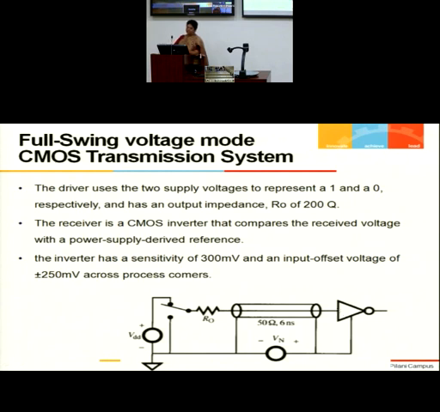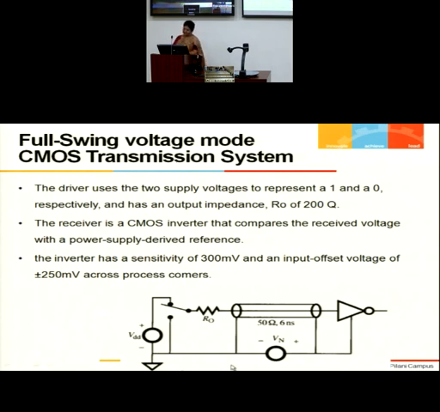If I am assuming my CMOS inverter as the receiver, then anything below the switching threshold will be bit 0, and anything above the switching threshold will be bit 1. So for me, the switching threshold gives my threshold detection point. Similarly, we can have a VTC for any other amplifier, and that will decide your threshold detection point.